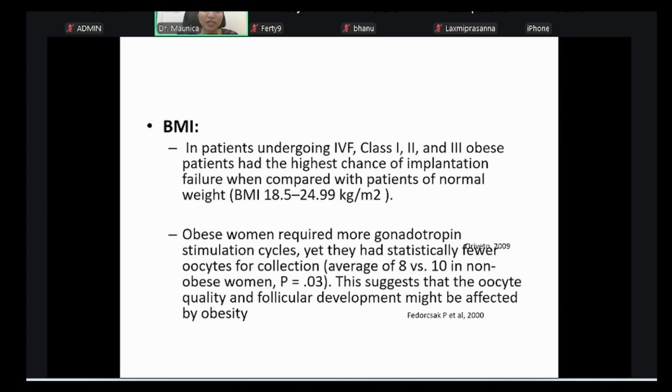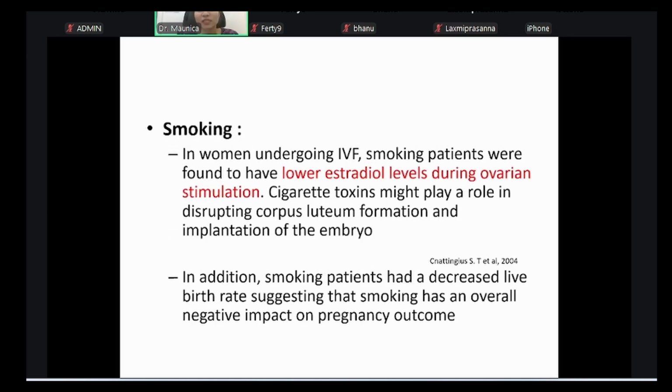After maternal age, next comes BMI. BMI is also important because women who have a higher BMI require more gonadotropin doses. We usually get oocytes that are of lower, compromised quality. The follicular development is also disturbed. So that's why, even as a general term, BMI can affect the implantation rates or the success rates to a certain extent.